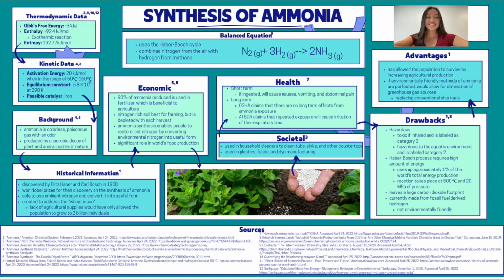any further. This reaction also has significant economic effects because 90% of the ammonia produced is used in fertilizer. With each harvest, the nitrogen in the soil is depleted, but ammonia synthesis can restore that lost nitrogen. It also plays a significant role in the world's food production. Ammonia synthesis is also useful in society because it's used in household cleaners, and it's also used in plastics, fabric, and dye manufacturing. If ingested, ammonia can cause nausea, vomiting, and abdominal pain.